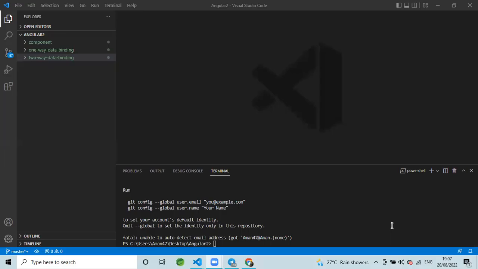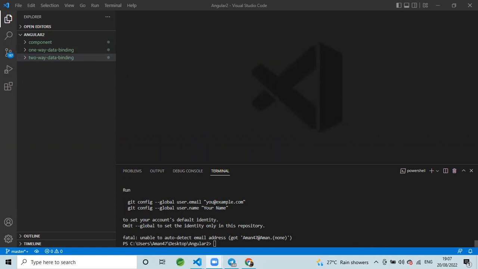Welcome to my another video on two-way data binding. Today we will learn two-way data binding, how it works we will see. In one-way data binding we have seen the annotation, we have seen the interpolation method. We have done interpolation method in one-way data binding. And now in two-way data binding we will do the ngModel. We will see how the ngModel works.